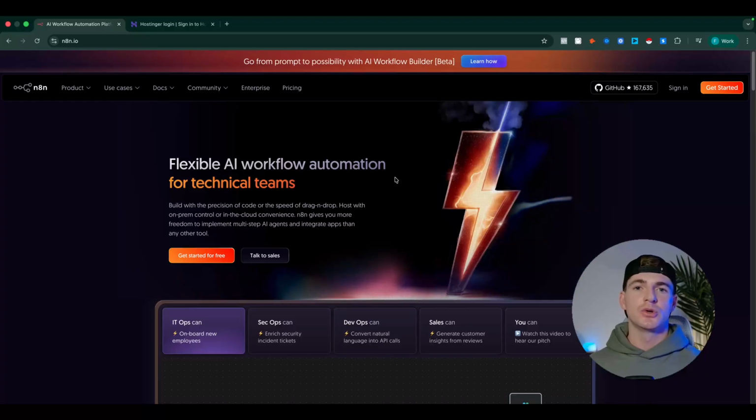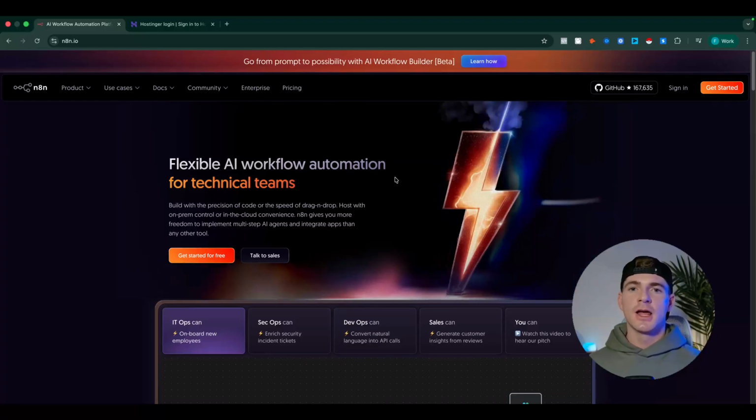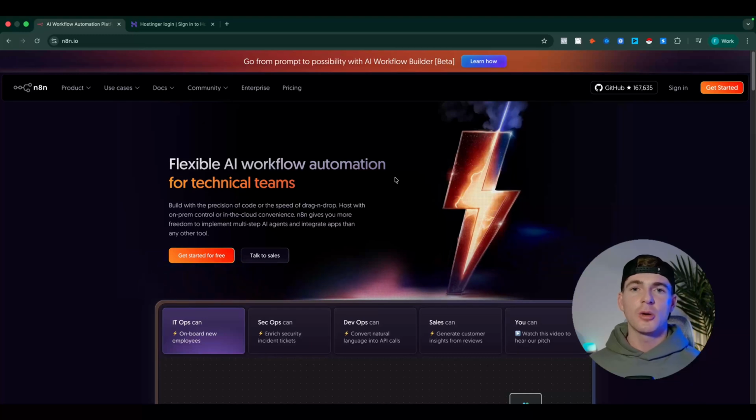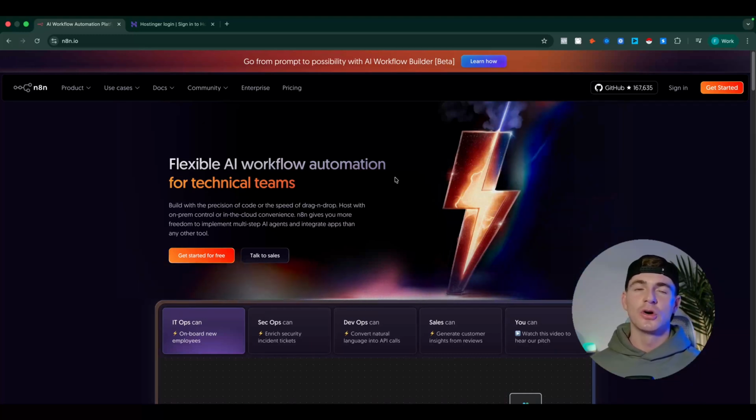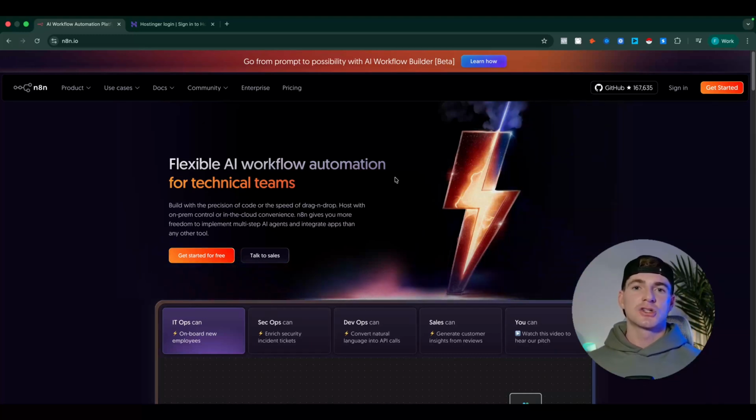The first is cloud hosting, and that is when your n8n instance lives on n8n's server. The benefit of this is that it's easy to set up. You just put in your email address and you're good to go. The downside is that it's costly and it's a little bit restrictive in terms of what you get for your money.